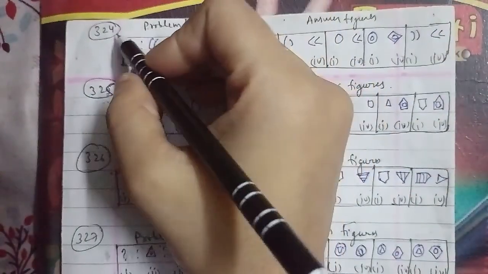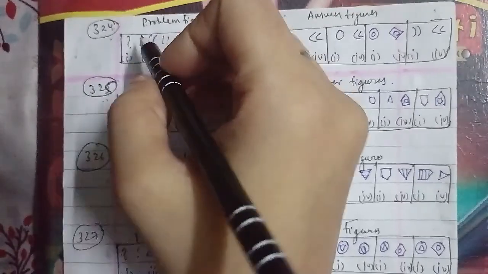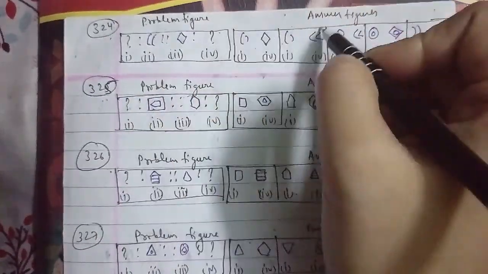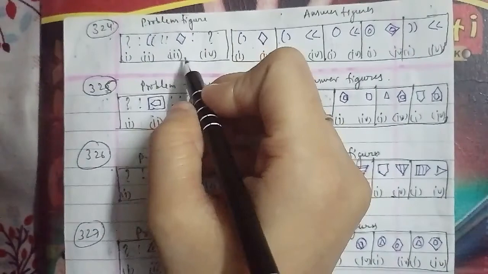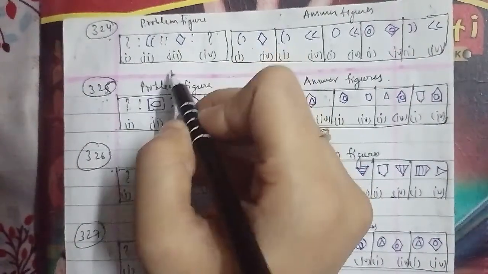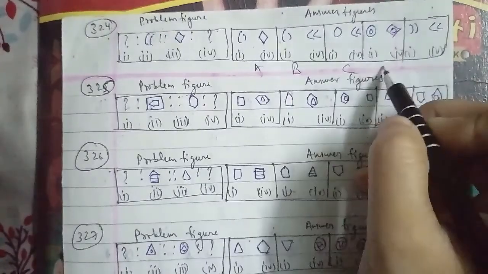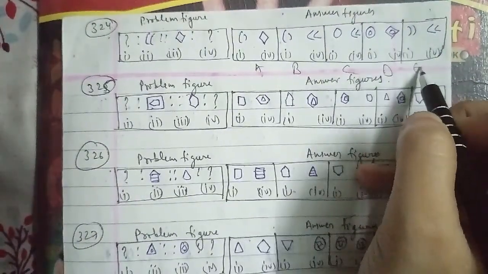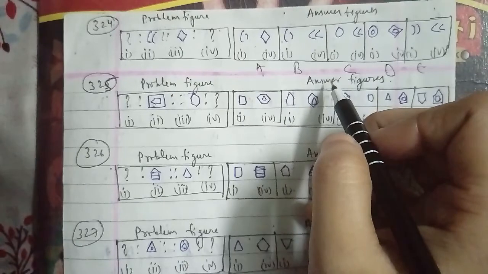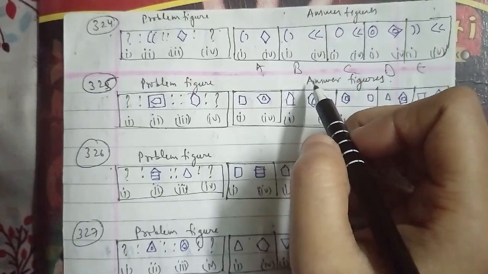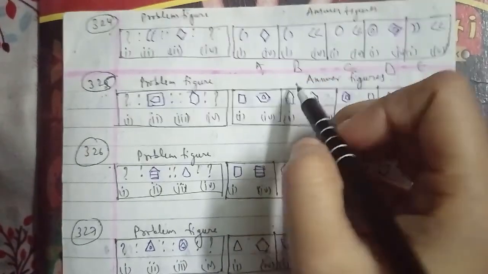Let's go ahead with the other one, which is the 328th question of the session, with the problem figures and these answer figures, which was asked in the bank PO question paper. Here we have a circle with a triangle inside, and a circle and a triangle, named as A, B, C, D and E as well.